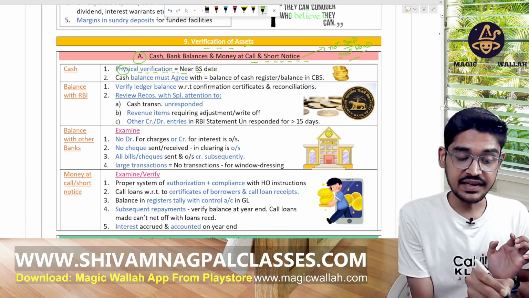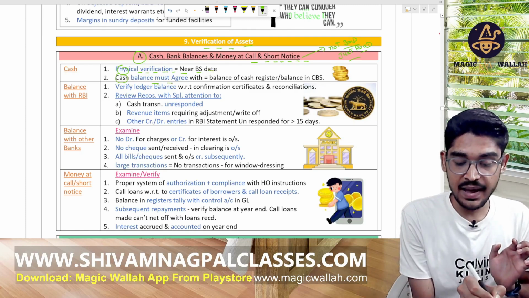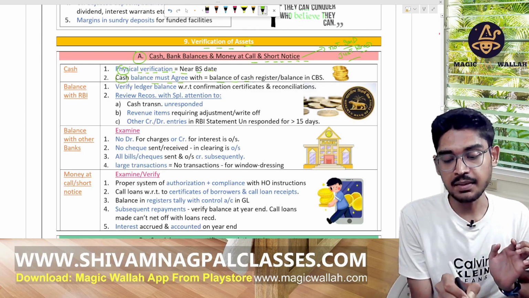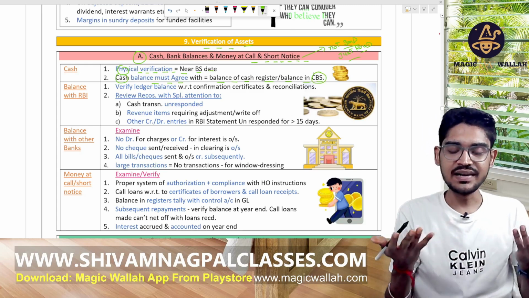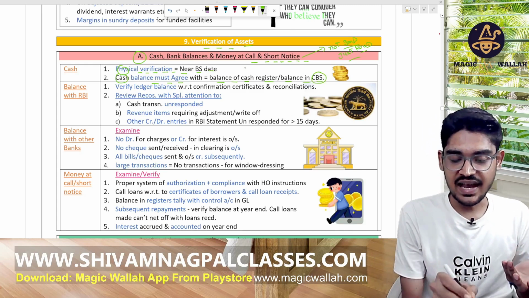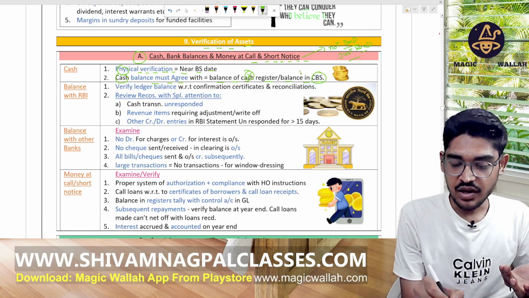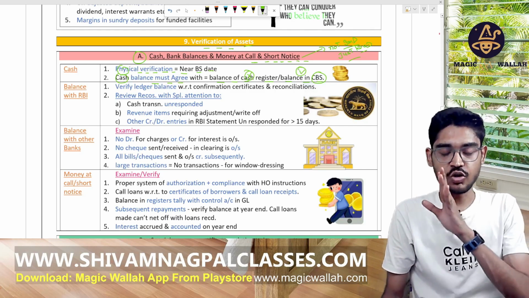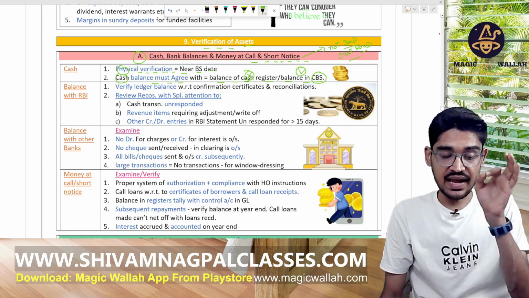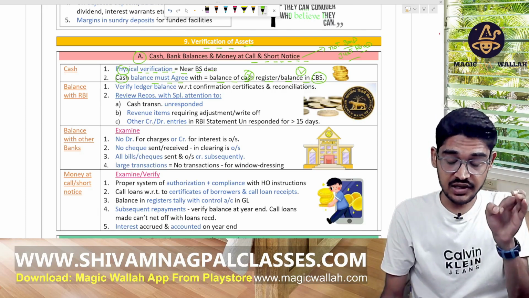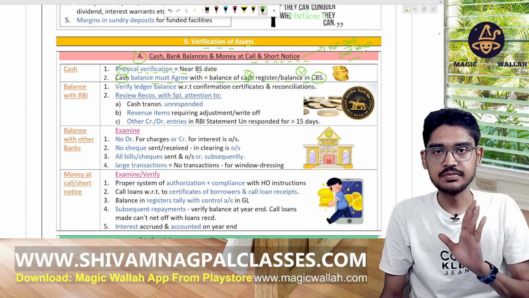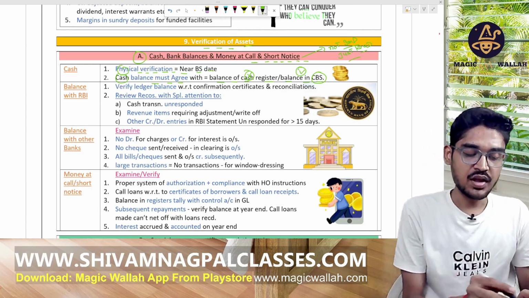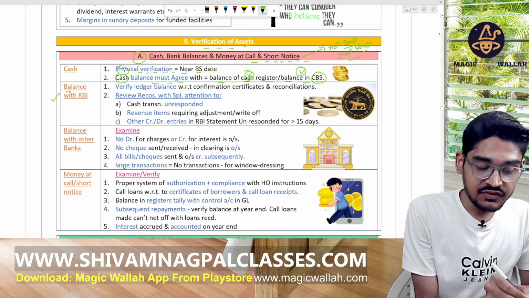And cash balance must agree with the balance of the cash register and the balance in the core banking system. Normally nowadays nobody maintains the cash register. There will be a computerized core banking system of the bank. So the cash balance that we have verified physically should match with the balance in the CBS, core banking system. Is it clear?